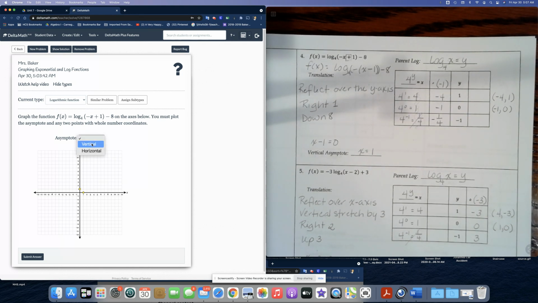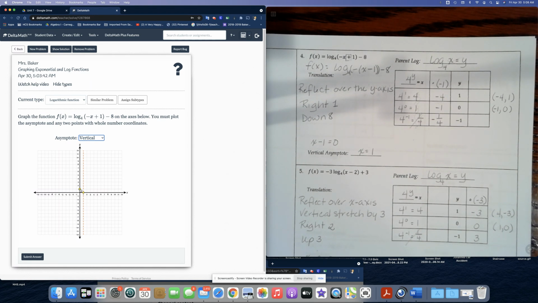So we have a vertical asymptote at x equals 1. So I'm going to drag the dashed line all the way over to x equals 1. There we go. I think that looks good. Notice that I'm right on the dot or point for one of the pre-populated points, so my graph has disappeared. It'll reappear as soon as I move this yellow dot off of the asymptote. All right, so let's graph the first point. Negative 4,